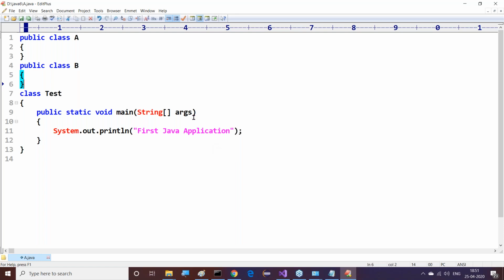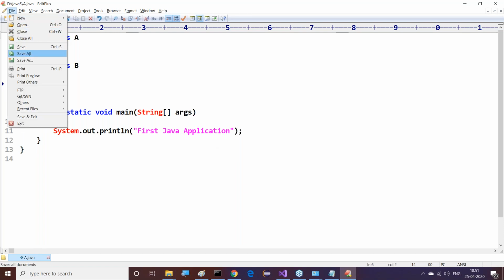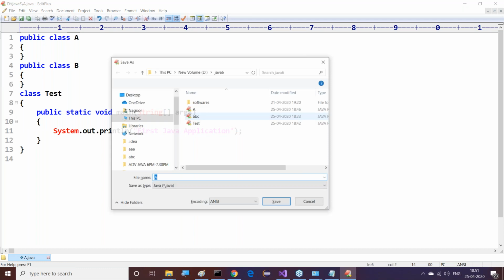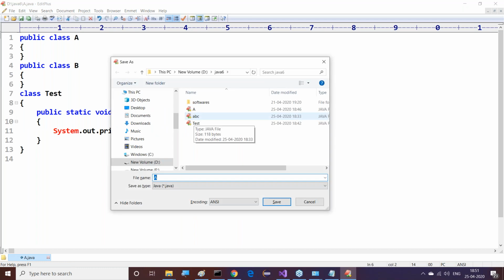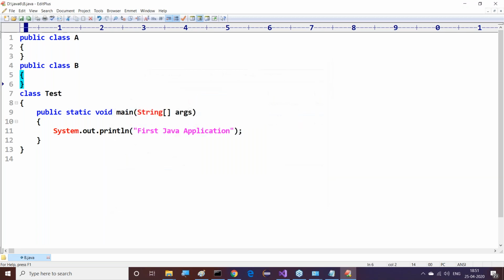So what do I have to do? File, new, save as. Previously I saved A.java, no? Now I want to save with which one? B.java. I saved with B.java.